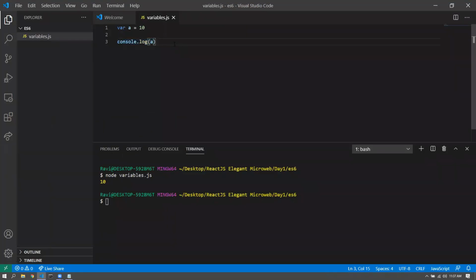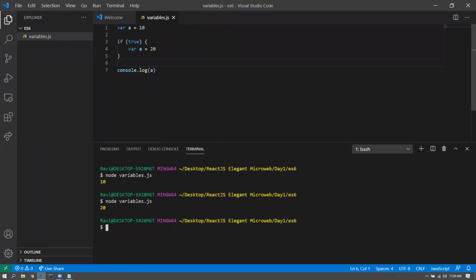So in order to see what is the difference, if I do something like if true, all right, if true meaning this block would always be executed, and I go for var a is equal to 20. And outside this if block, if I do a console log of a, what do you think should be the output in here? Okay. Right. Majority, like all of them are correct actually, 20.